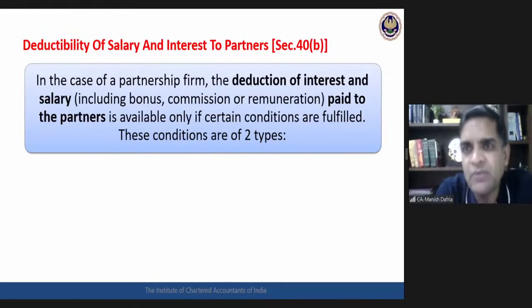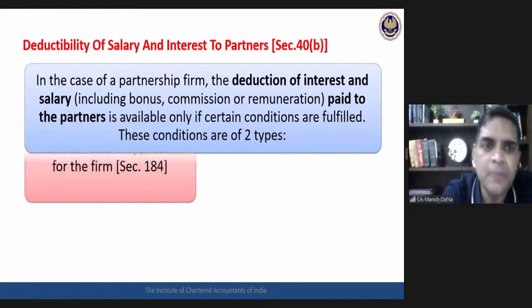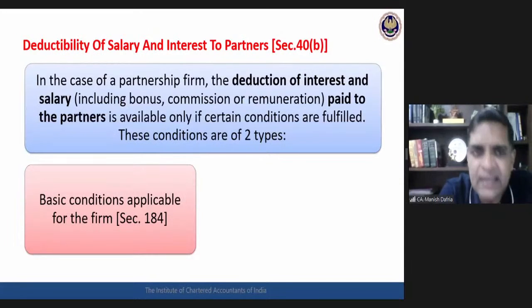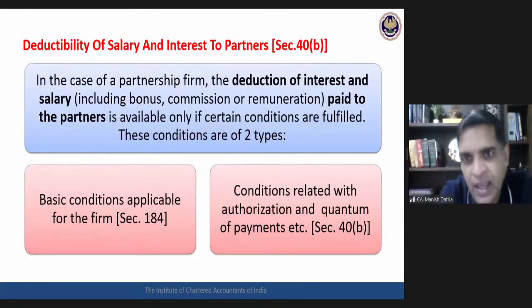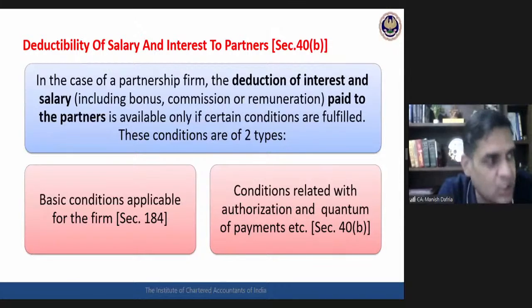First is basic conditions applicable for the firm as such, some conditions related with the structuring of the firm, applicable for the firm as a whole, section 184. And then conditions related with these payments, section 40 clause (b). Two sets of conditions are there. If both of these sets of conditions are fulfilled, then only the deduction of interest and salary shall be allowed.